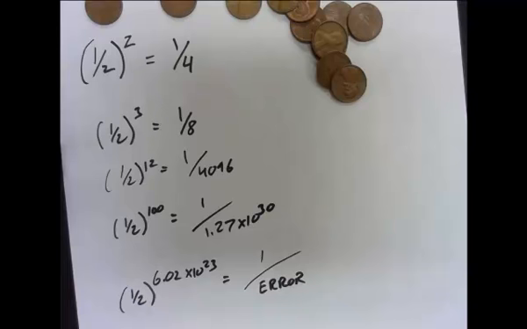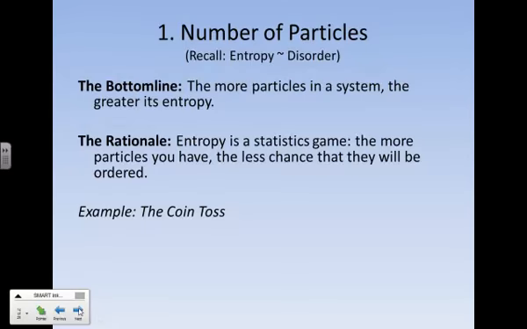So as you can see, the odds of having a mole of particles organized, which is relatively small in most circumstances, at least in chemistry speak, is vanishingly, vanishingly small. And so as we increase the number of particles, our entropy increases very, very quickly because it's just too hard to keep up.